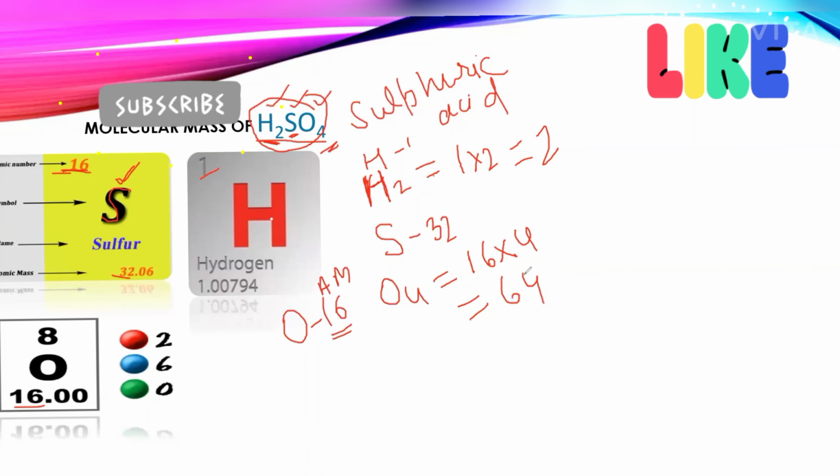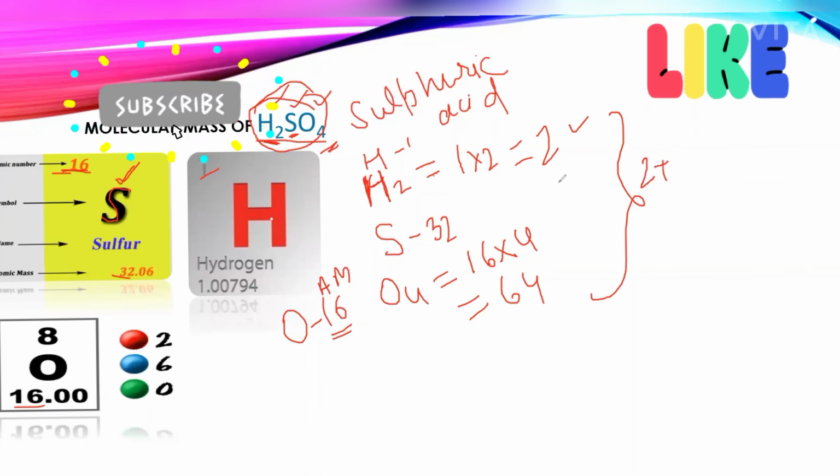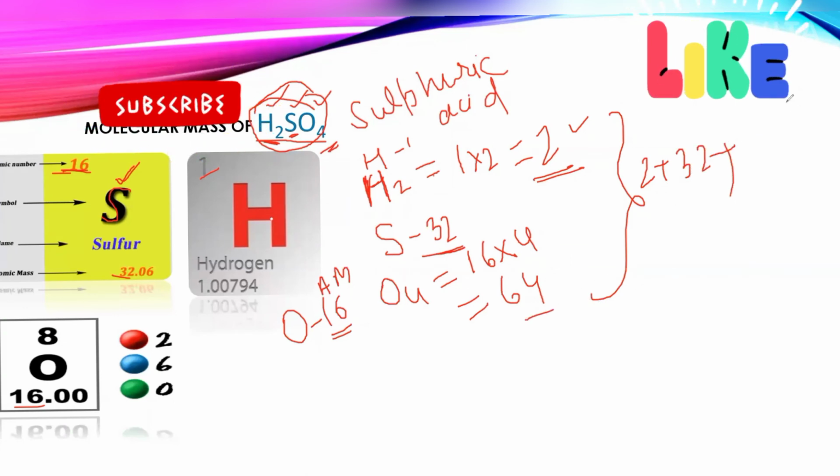Correct? Now, they all together are forming the molecule of sulfuric acid. So what we will do? We will simply add. 2, which is the molecular mass of hydrogen, S, 32, plus the molecular mass of oxygen, 64. So if we add together, how much will come?